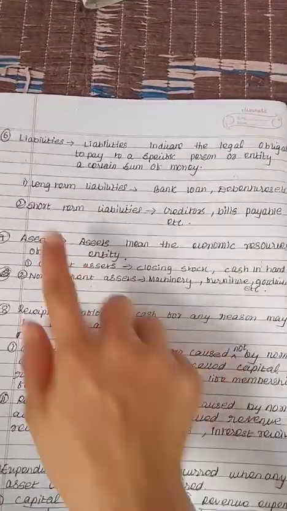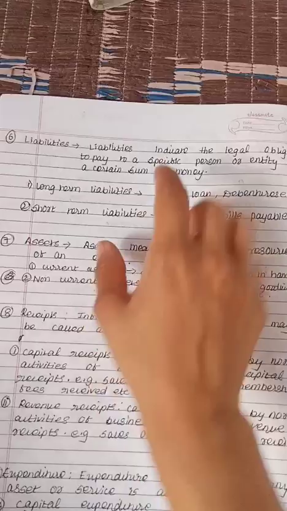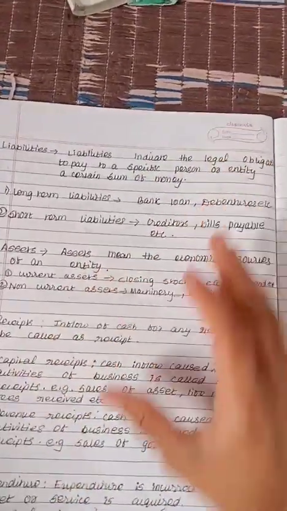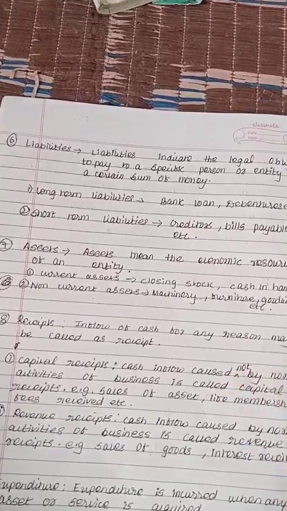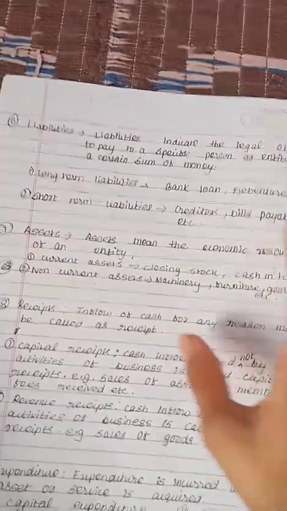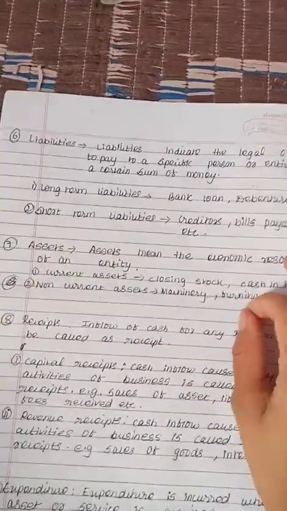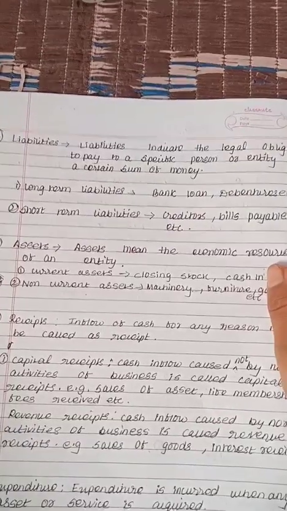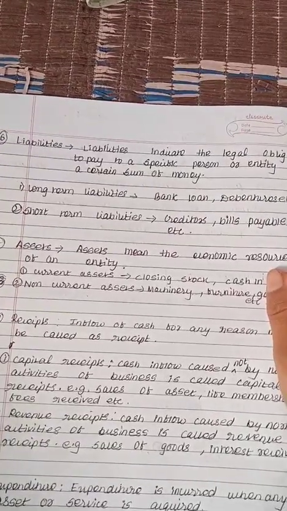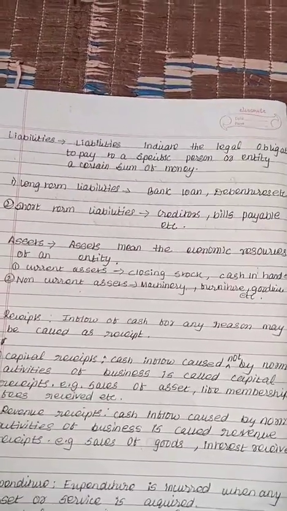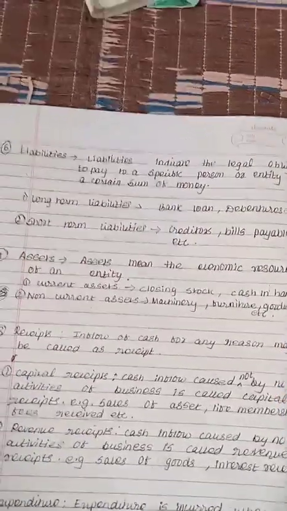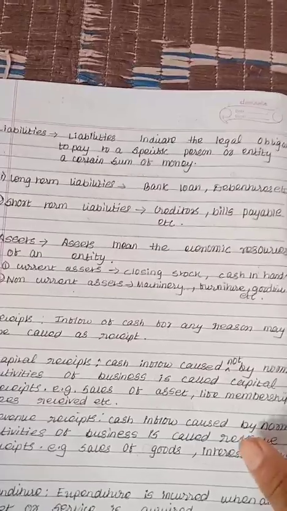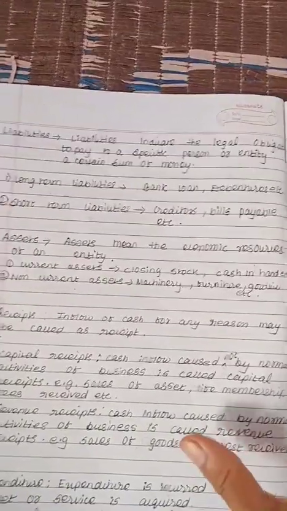And liability is divided into two parts: long-term liability and short-term liability. Long-term liabilities normally mean you are liable to pay for more than 12 months, and short-term means less than or equal to 12 months. So long-term liability means when you are liable to pay for more than 12 months, such as a long-term bank loan, debenture, etc. And short-term liability means those for a short-term period, that is at most 1 year or less than 1 year.